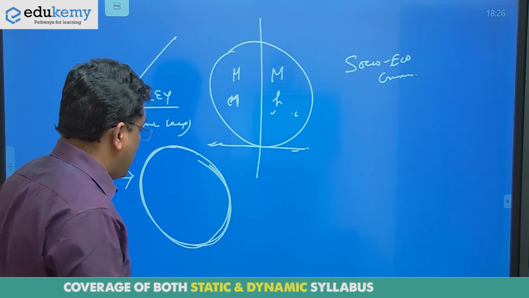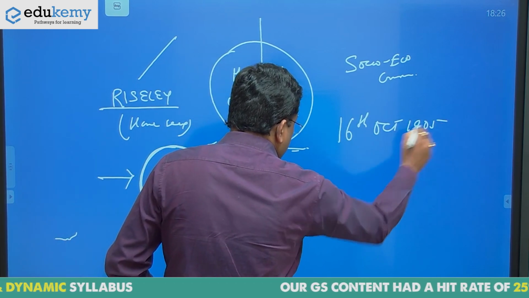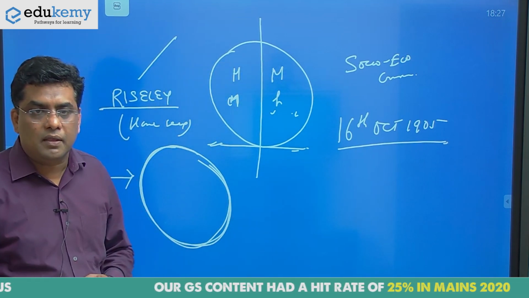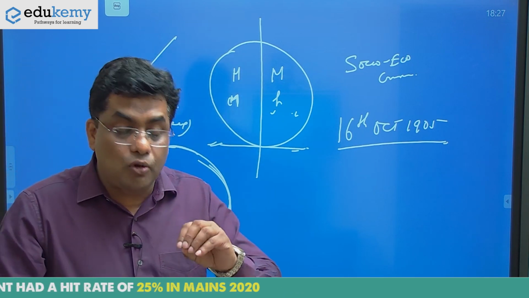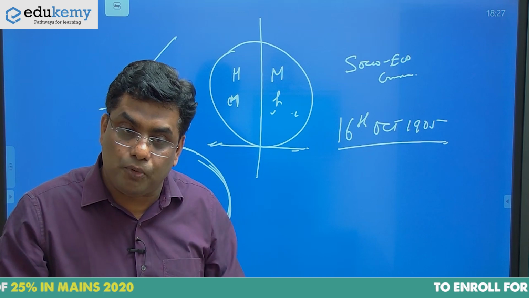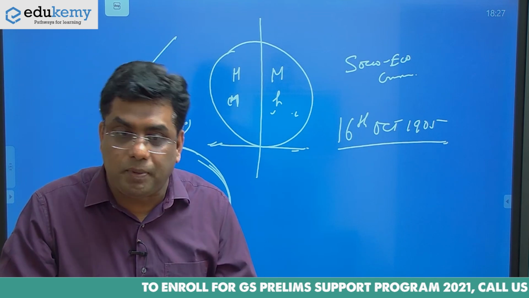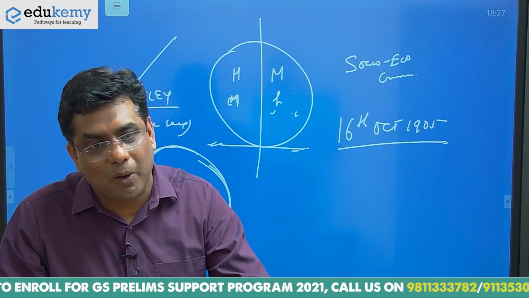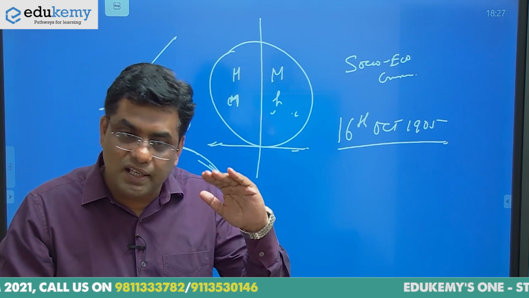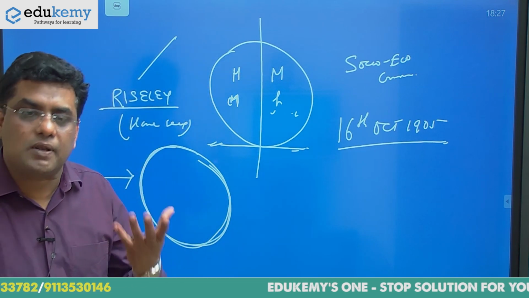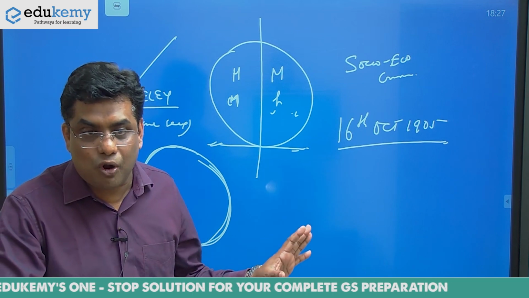And when the partition plan was announced, on 16th October 1904, there was a boomerang effect from all corners. And what are the corners? Not only in Bengal was the partition of Bengal opposed, but even the Marathis, Punjabis and Tamilians all grouped together to oppose the partition of Bengal. So contrary to the thoughts of Curzon, rather than nationalism subsiding, it surged. And the most worried person on earth was Lord Curzon.